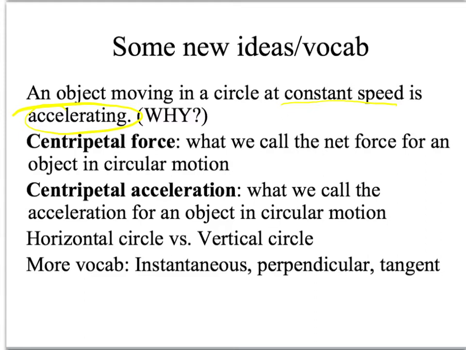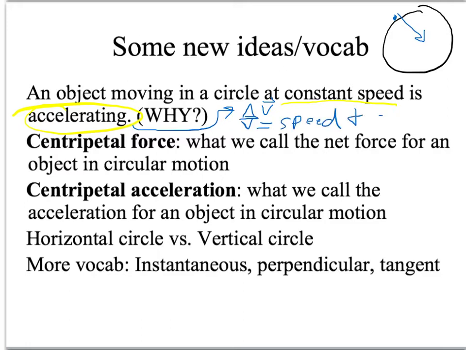When an object is moving in a circle, there is always a net force toward the center of the circle. So if this is our circle, there will be a force wherever the object is. So let's say the object is right here. There's a force on the object toward the center of the circle. And that force is constantly causing the object to change direction. Now, acceleration is a change in velocity, and velocity is speed and direction. So if your direction is changing, you are accelerating. And if an object is moving in a circle, there must be a force towards the center of the circle that's constantly causing the object's direction to change.